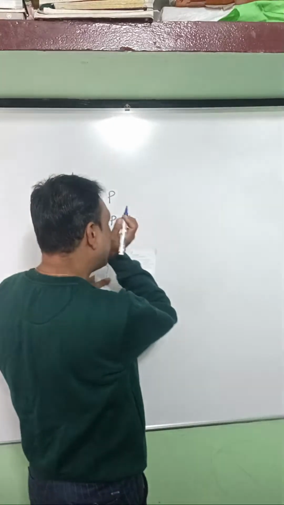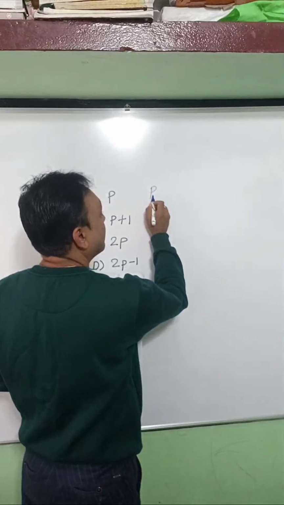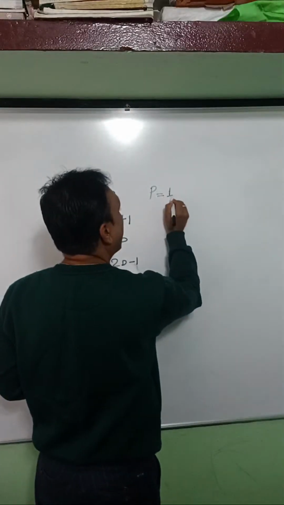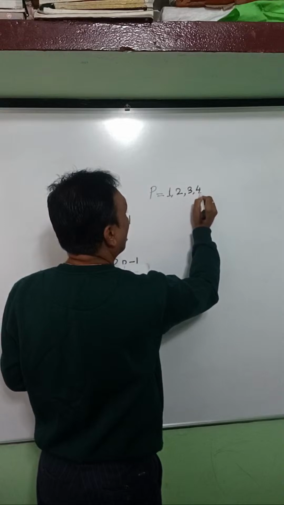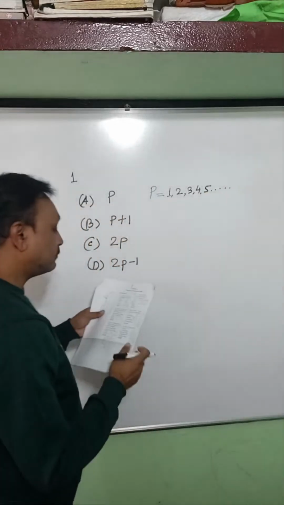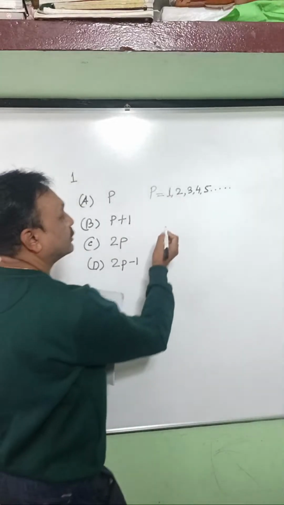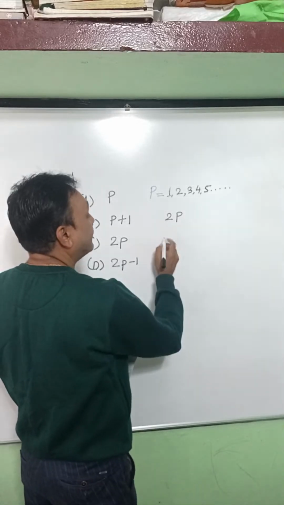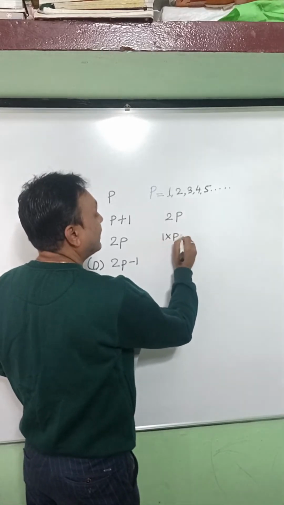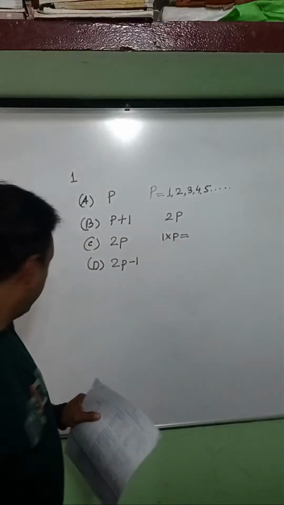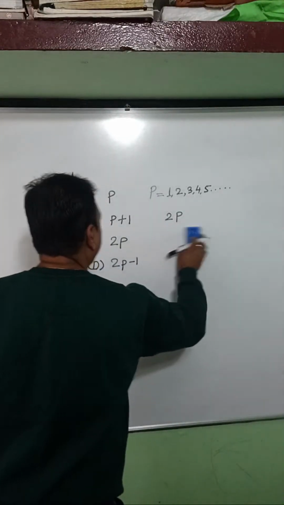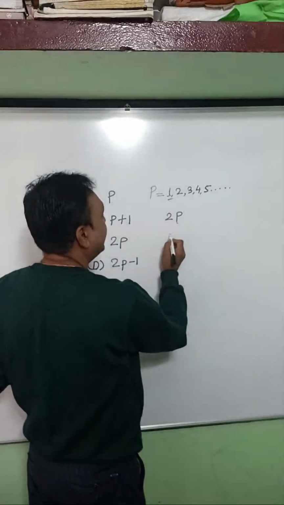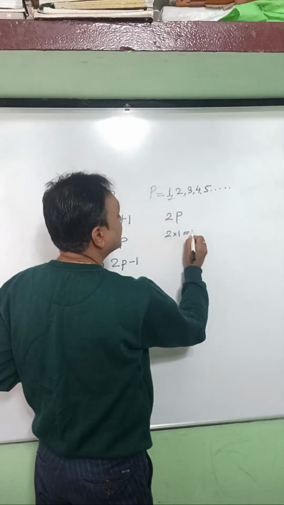Let us consider p is an integer. Positive integers are 1, 2, 3, 4, 5. If I take 2p, then taking 1 in place of p, I get 2 into 1, that is 2.